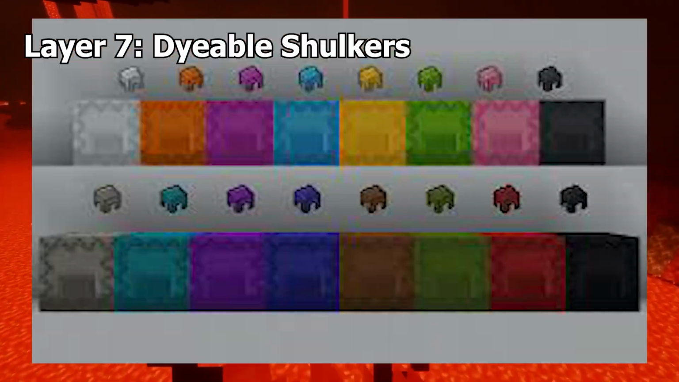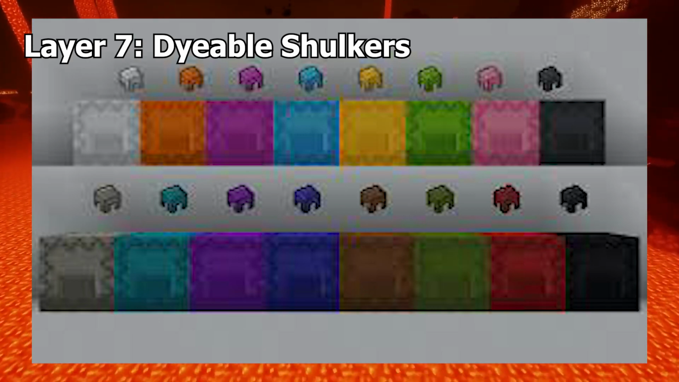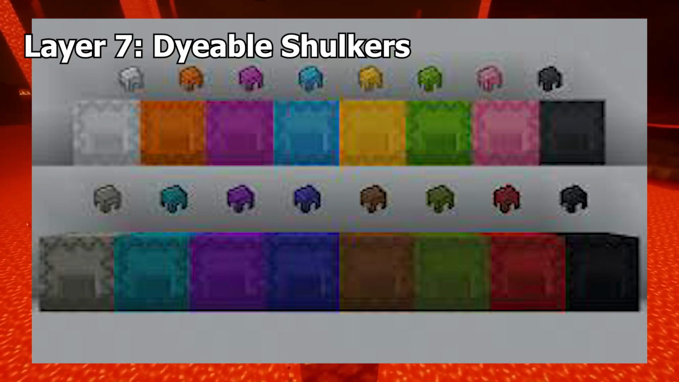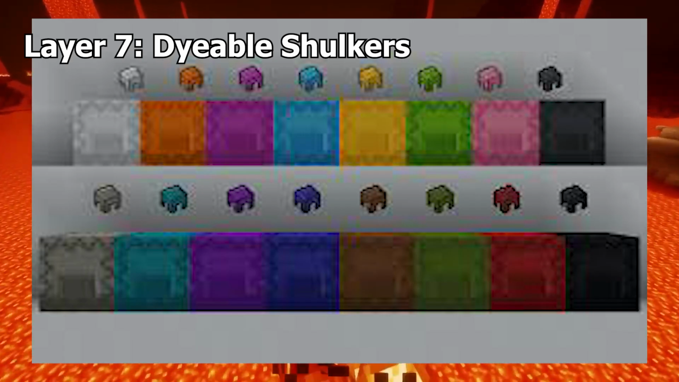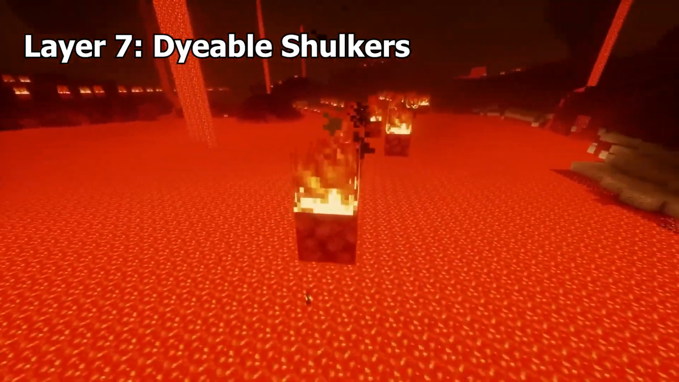Dyeable Shulkers. At first I thought this one was talking about just dyeing shulker boxes, but it turns out with commands you can actually have shulker mobs with colors different to the normal purple.